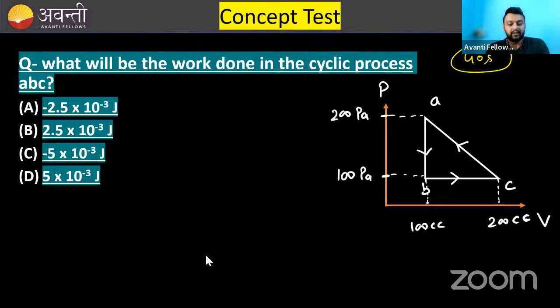I'm again repeating one thing. Thermodynamics is very important for all the exams. In JEE Mains, every year, in every shift, at least one question came. This has been the pattern for many years.